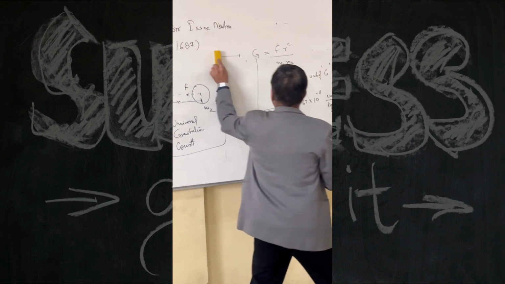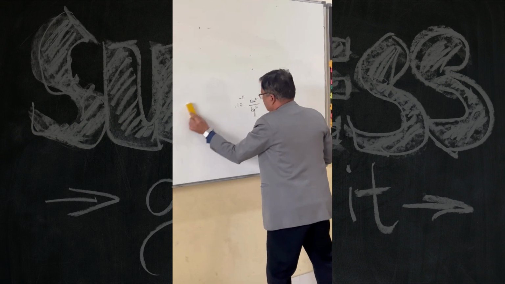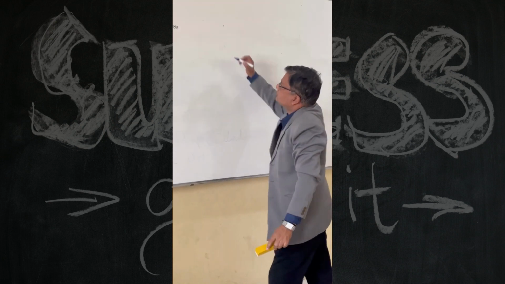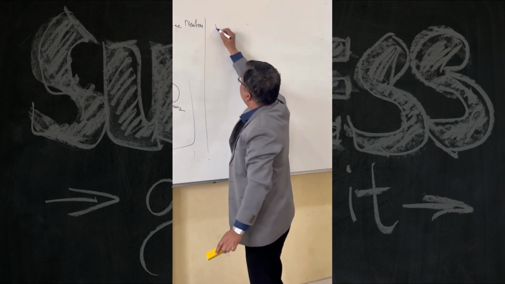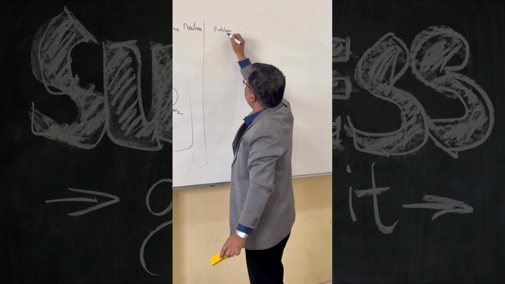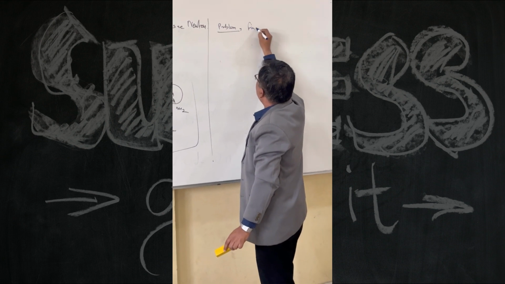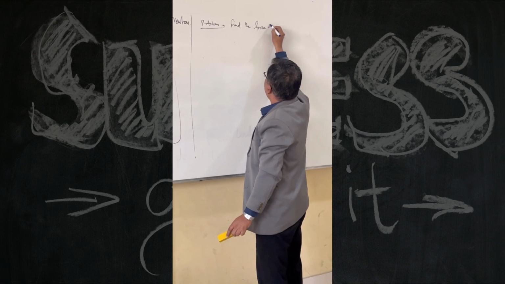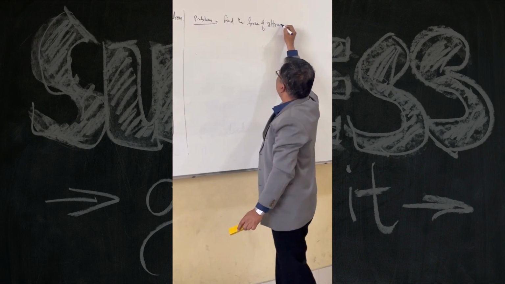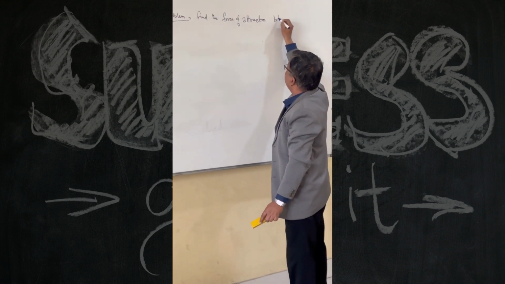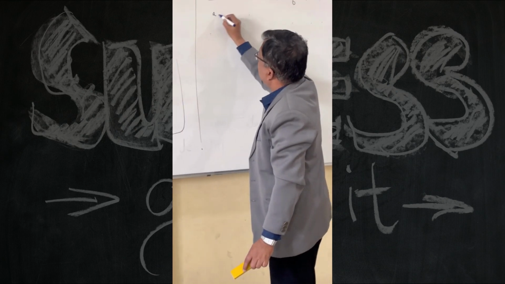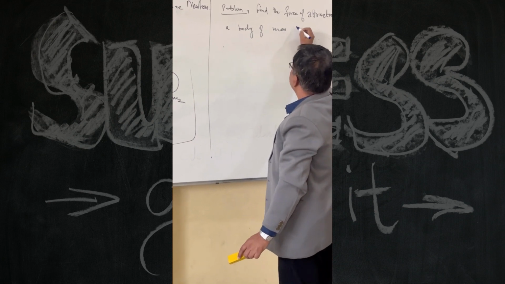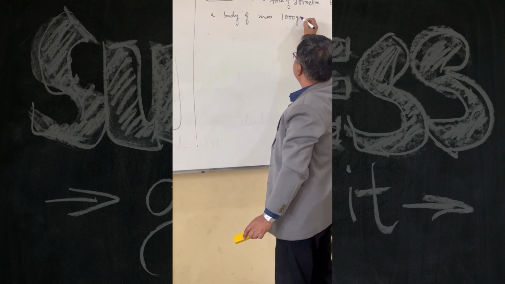Now I am writing a numerical. You please try to do that problem. It is only formula based. So the problem is, find the force of attraction between a body of mass, say the mass is 1000 grams.